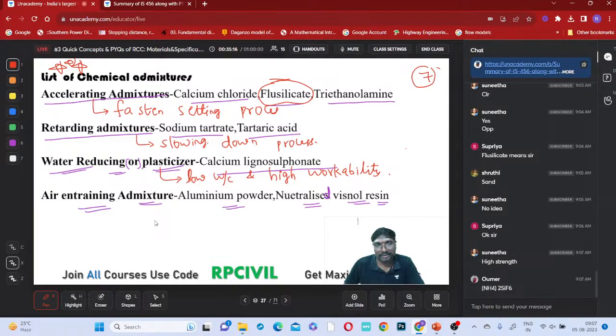Okay, that is a chemical formula, but nobody will ask you the chemical formula, don't worry. You just remember only the name of this chemical and its purpose. That's it, that is sufficient, because we are not chemistry students now, so chemical formula and chemical composition will not be asked. If at all they ask, only for the cement they will ask, the Bogue's compounds. For other admixtures, you will not be asked to identify the chemical compounds, chemical nature or chemical formula.